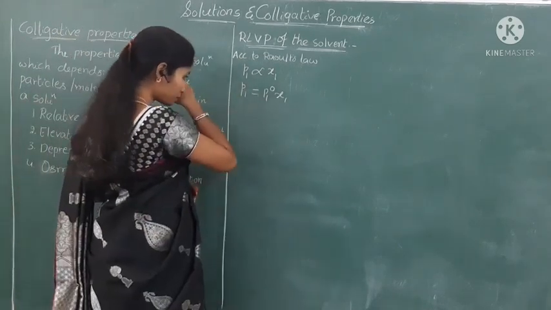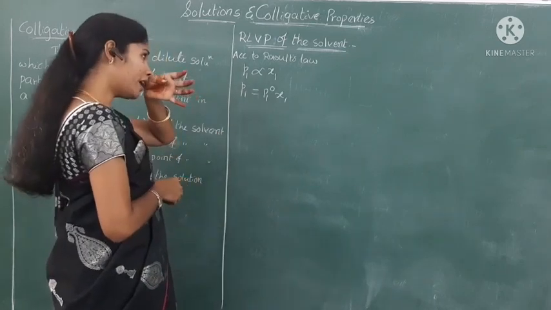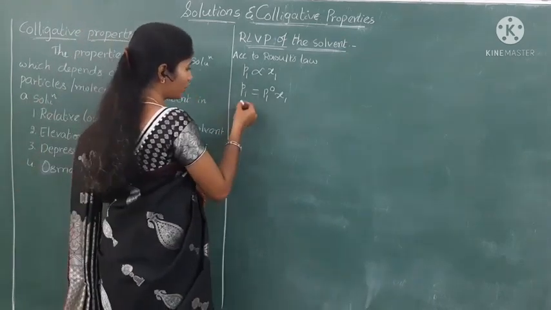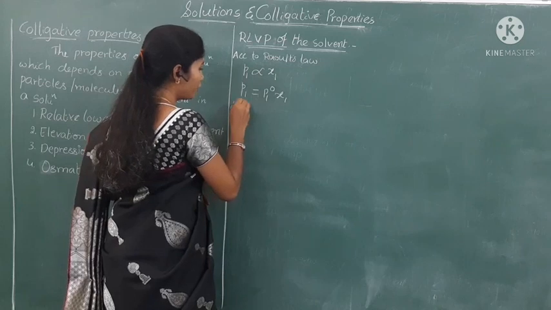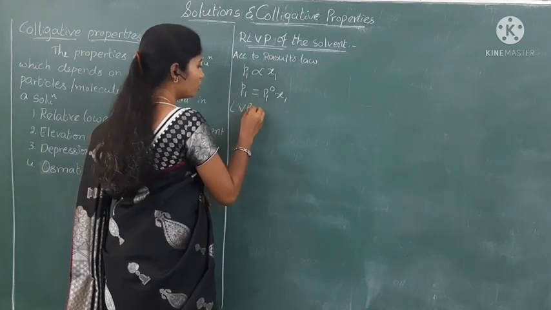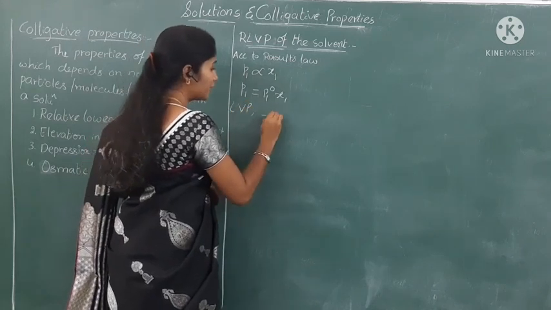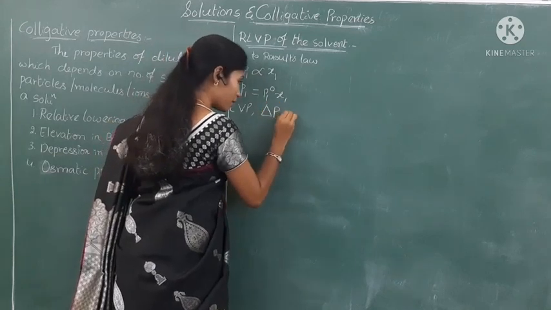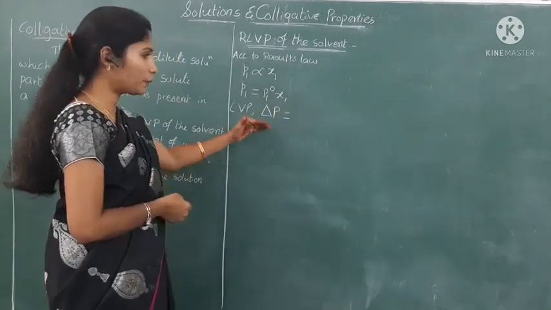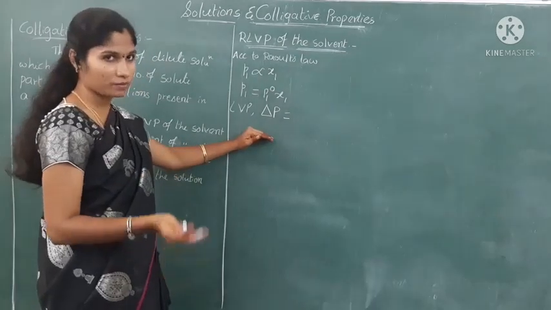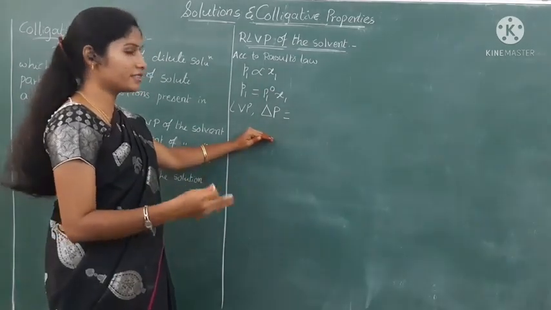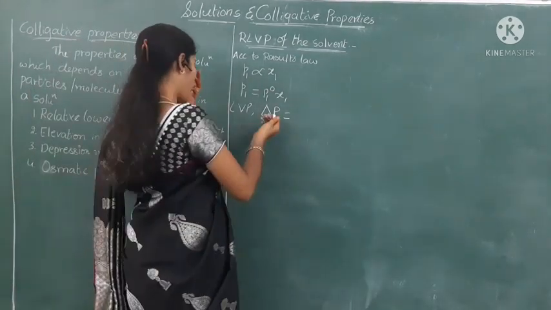Next, let us see the lowering of vapor pressure. It is indicated as delta P, which is the change in the vapor pressure. How do we get this change?